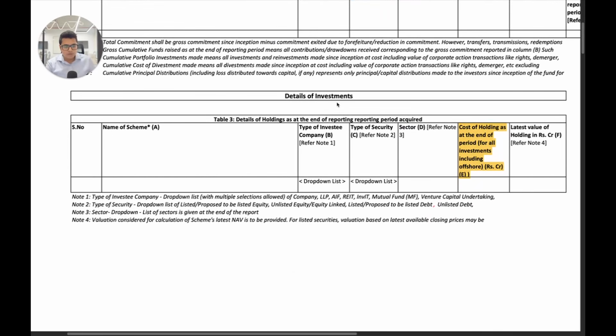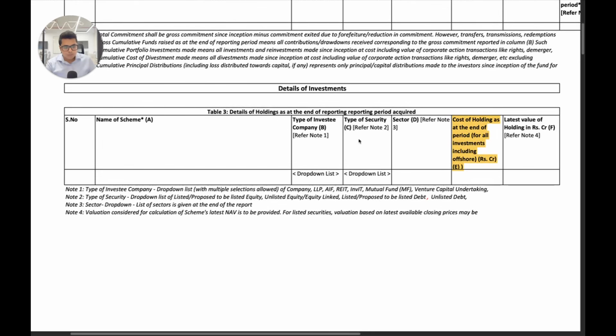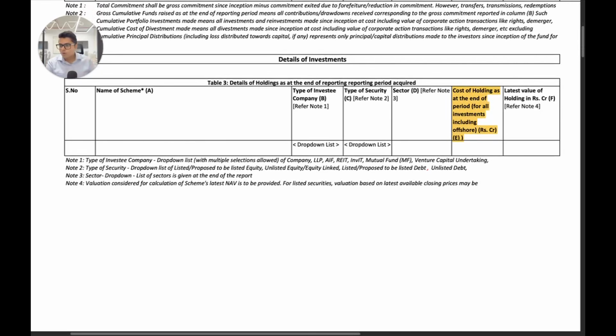Next, we have details of investments. Now here they have also added one more thing, which is the cost of holding as at end of period for all investments including offshore. So you have to add the cost of holding all the investments, including offshore investments. This has to also be reported to SEBI in addition to the name of the investee company, type of security, latest value, etc. So SEBI will know what the cost is as well.